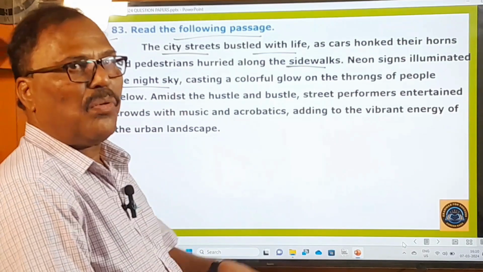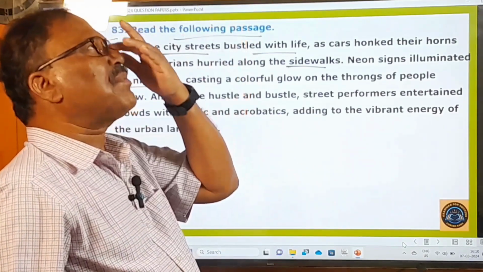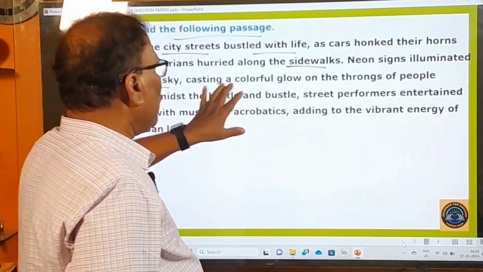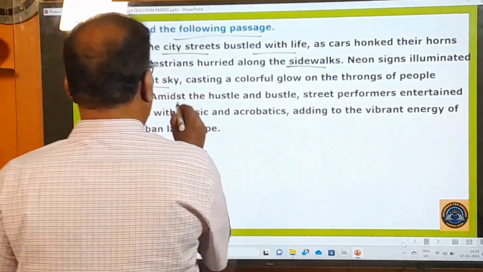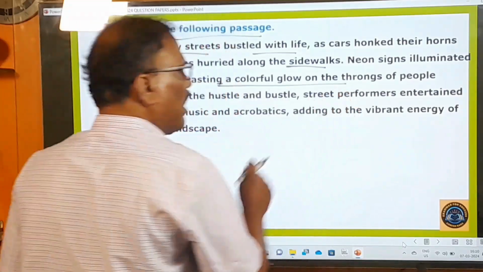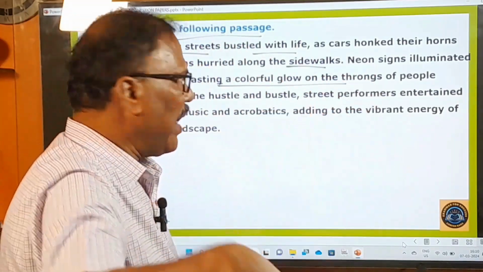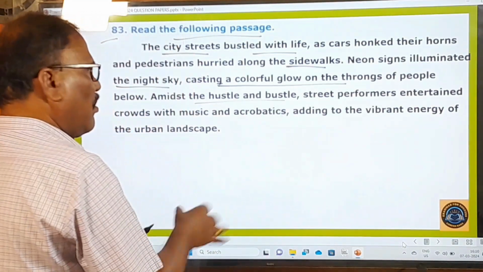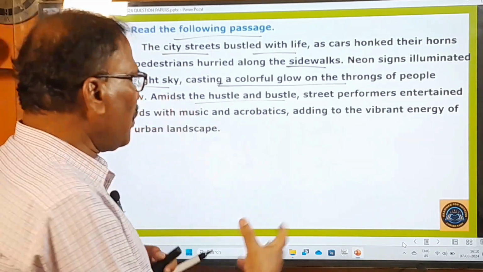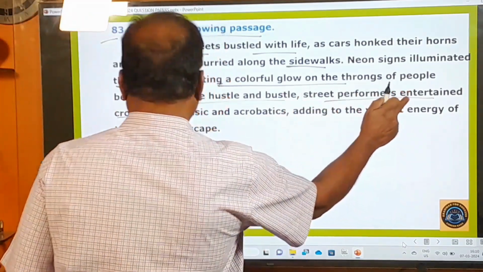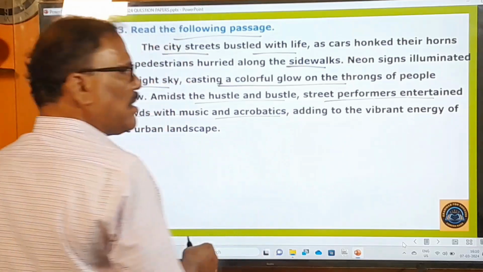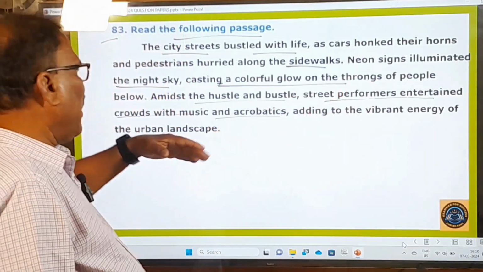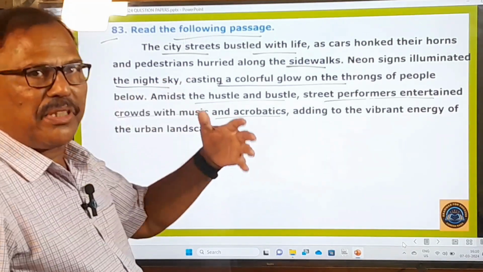So everywhere, all over the street, you can find the neon bulbs, okay, showing the names of the shops and all that, casting a colorful glow on the throngs of people below. So they are casting some kind of colors on the people moving here and there on the streets, okay. And amidst the hustle and bustle, so in that commotion, what is happening? Street performers entertained crowds with music and acrobats. So here street performers will be there, and they will be entertaining the crowds that come for shopping.